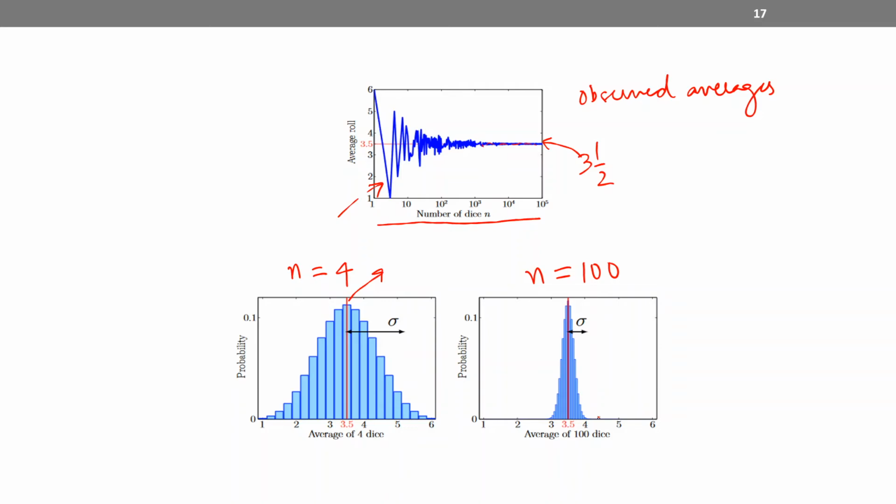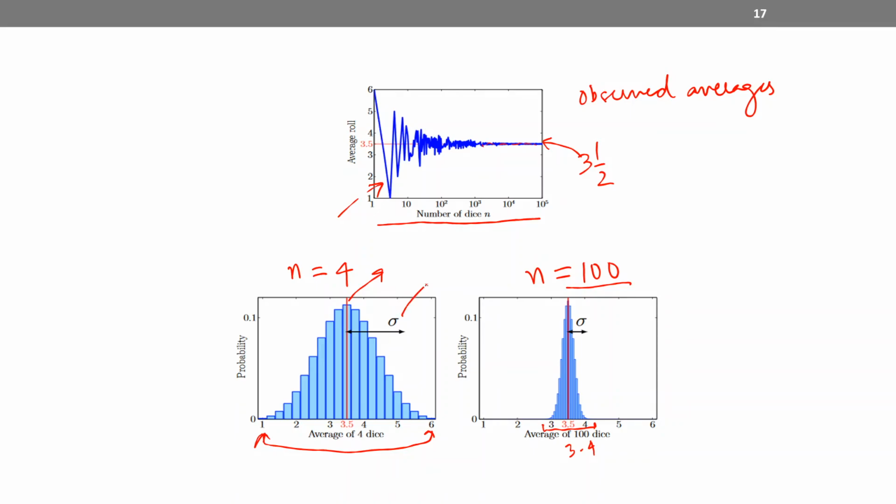Because we saw in the example on the previous slide that it is independent of n, so the center is 3.5 for both. But with n equal to 4, there is a greater spread, between 1 and 6, all possible values. When n is 100, the spread is less and it's hardly between 3 and 4. It's not between 1 and 6 anymore.